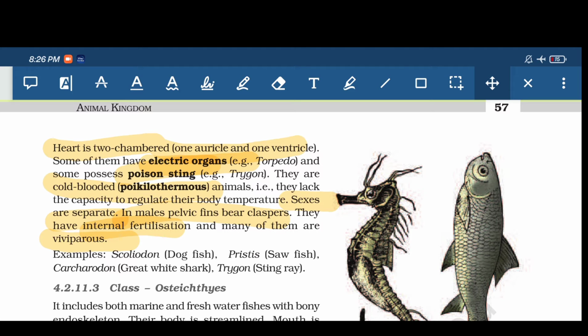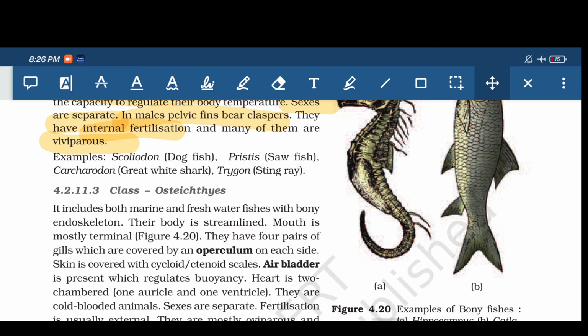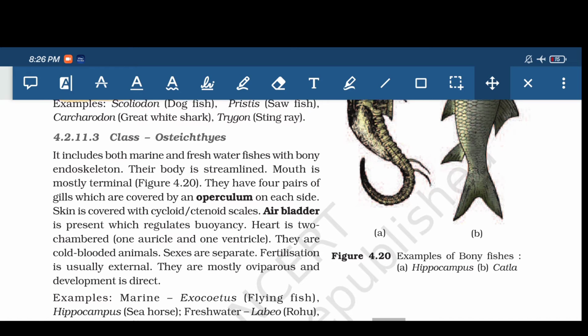Fertilization is internal, and they are viviparous animals. Viviparous animals means they give birth directly to their young ones, that means no egg formation is seen over here.